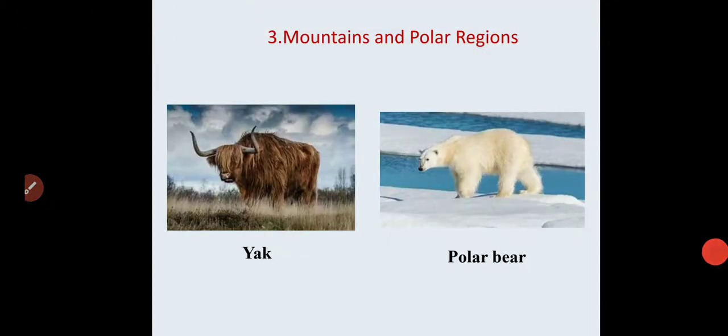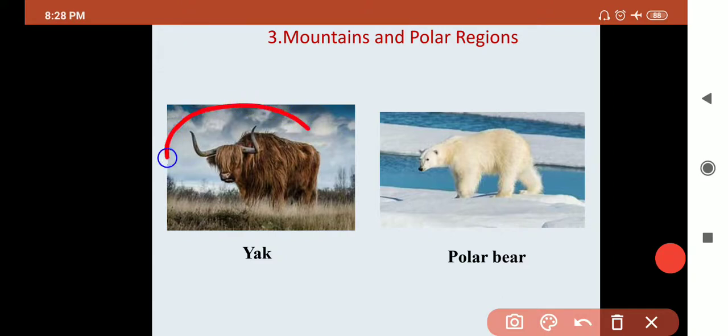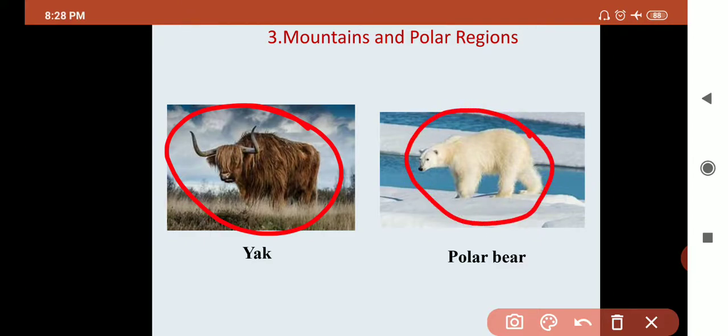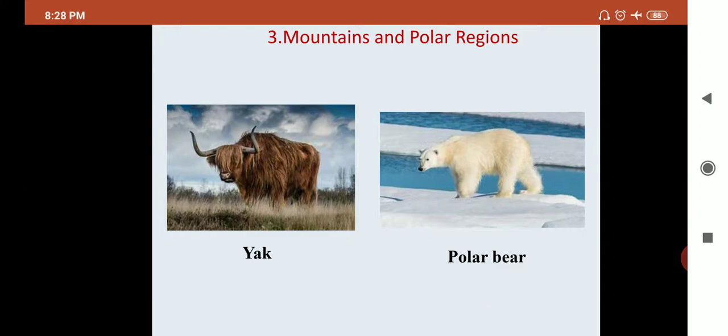See the example diagram. Yak, see, their body is covered with many hairs. So the hairs are useful to keep their body warm. See the polar bear, their body is covered with white hair. So it is used to keep their body warm, so they are able to survive in a particular habitat.